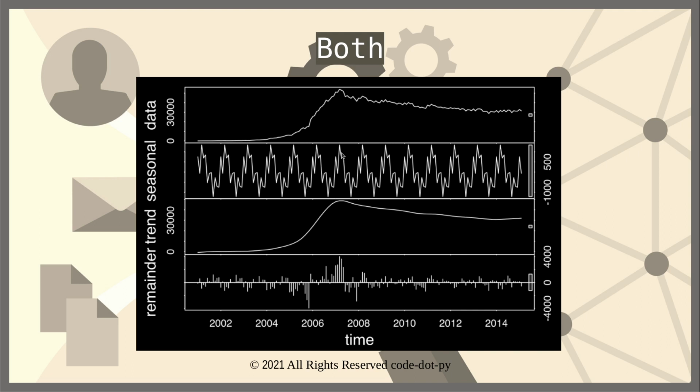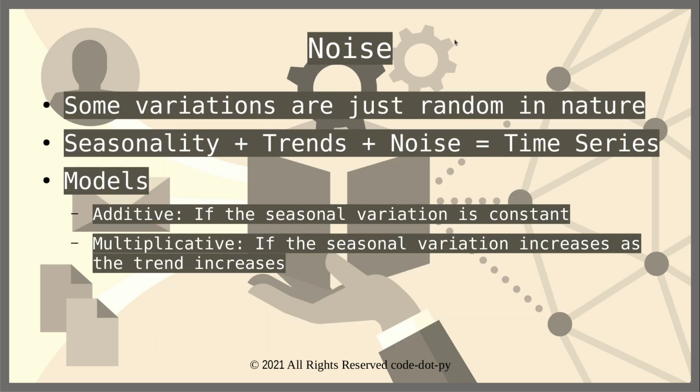If we separate out the two things, we will be able to see that this is showing an overall trend, and the graph below is the seasonality component of it, where we can see there is a repetitive pattern, although it may have a different intensity for different periods. We do see a repetitive pattern where there are crests and troughs forming after a particular duration of time. This is how data which has both trend and seasonality running side by side looks. Now there is something called noise.